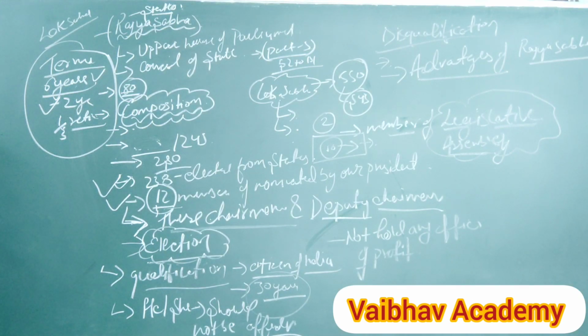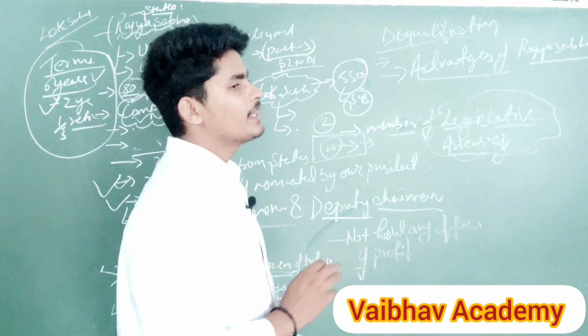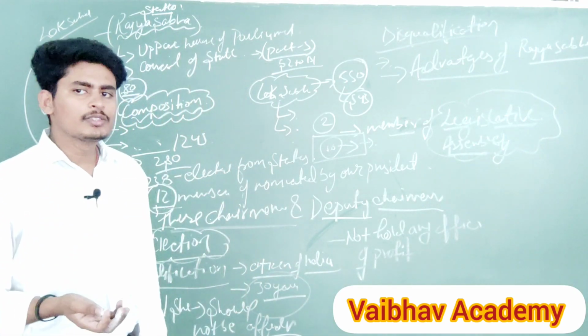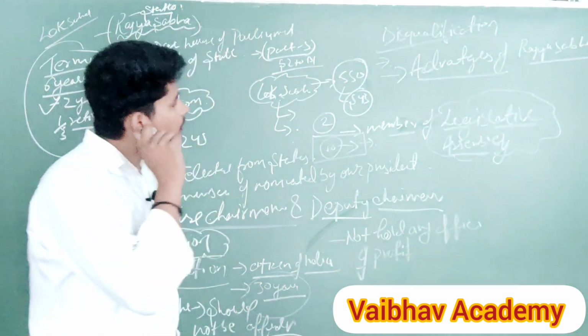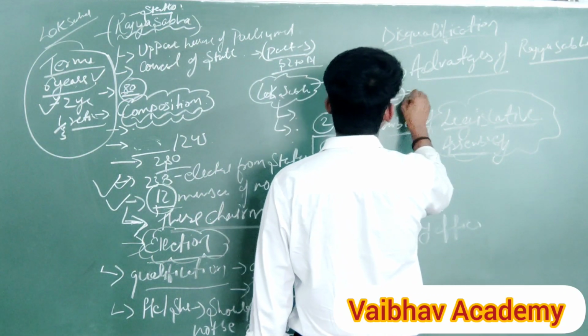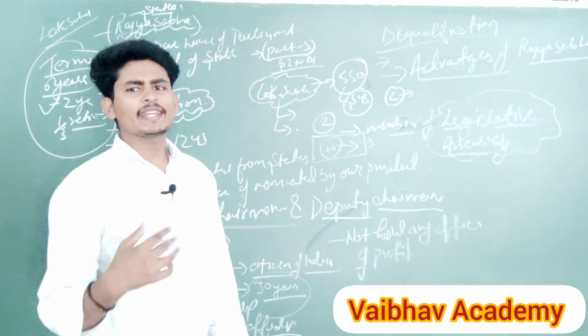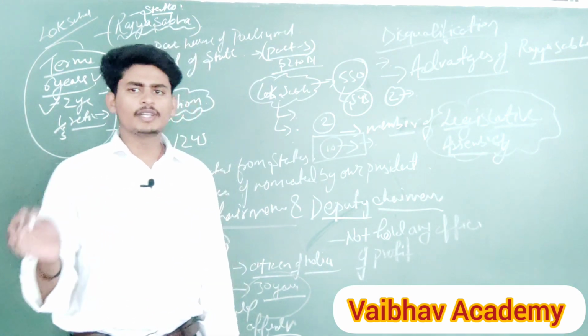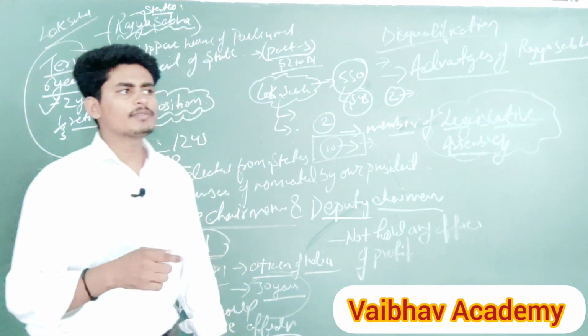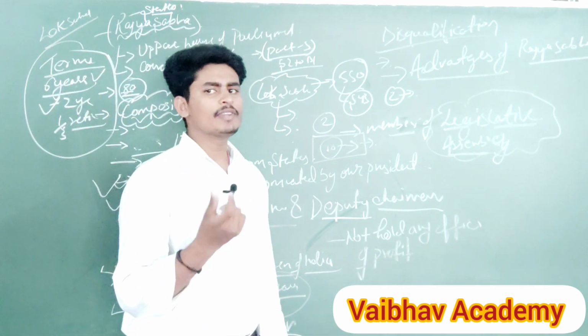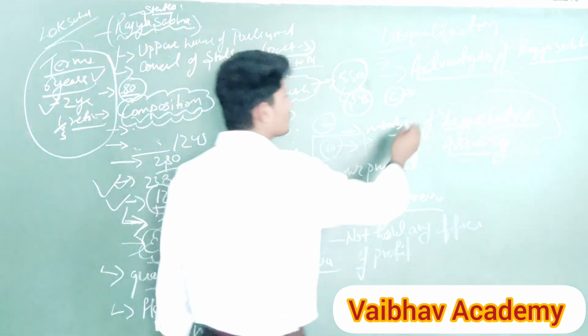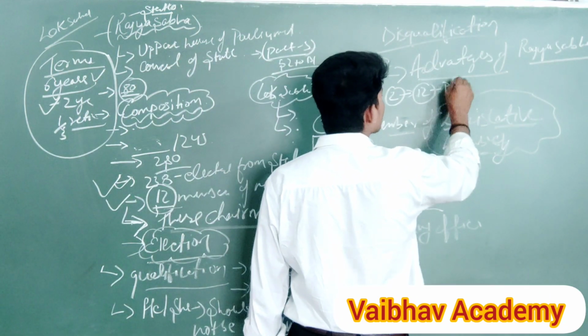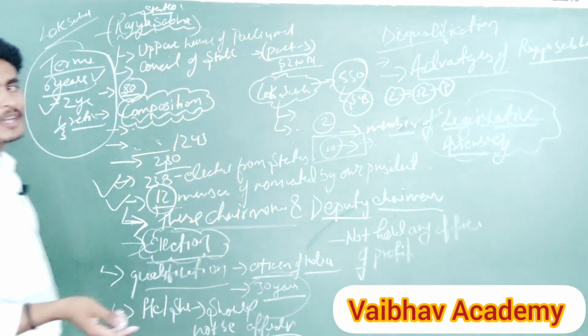Very easy topics. Okay, let's come to our last topic, advantages of Rajya Sabha. So what are the advantages of Rajya Sabha? The first advantage is that it is the permanent house. In the case of emergency, although the Lok Sabha is dissolved, Rajya Sabha is never dissolved. Okay, and the second point is what? Many people feel shy to contest elections, like scientists, great philosophers, or people in the field of sports who are very great, but they feel shy to contest elections. Then there is the benefit here. The 12 members are nominated by our president. So this is the second advantage of Rajya Sabha.